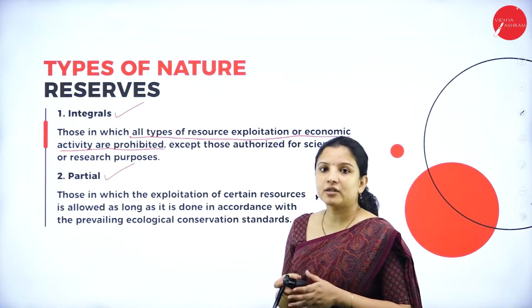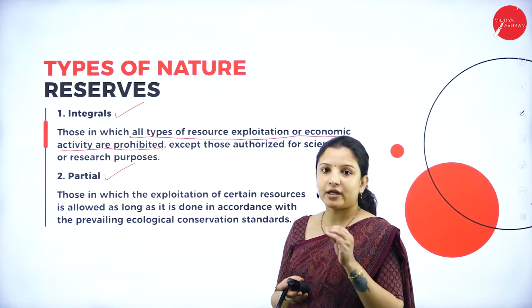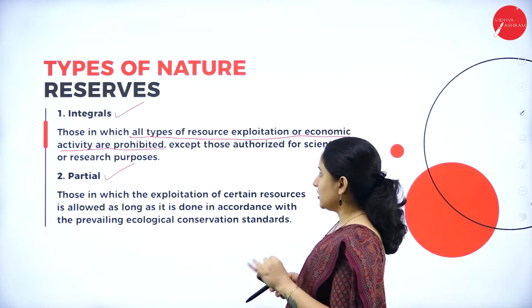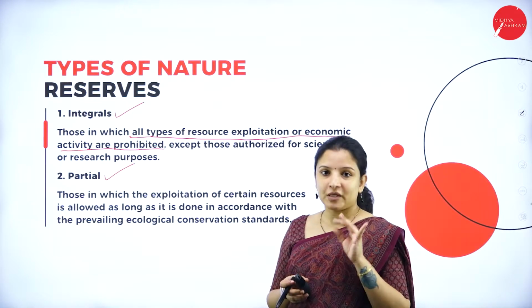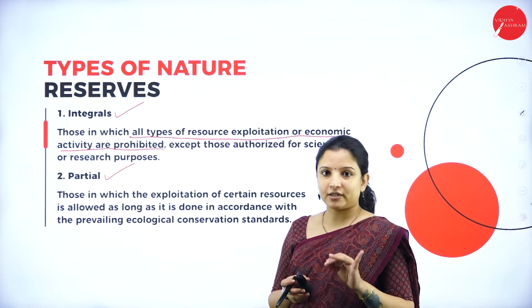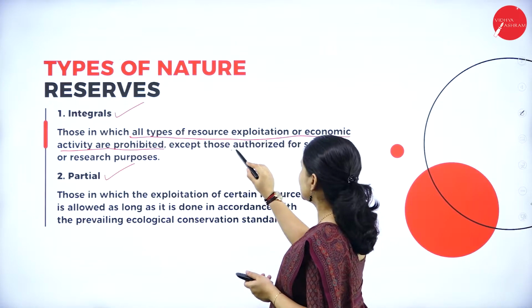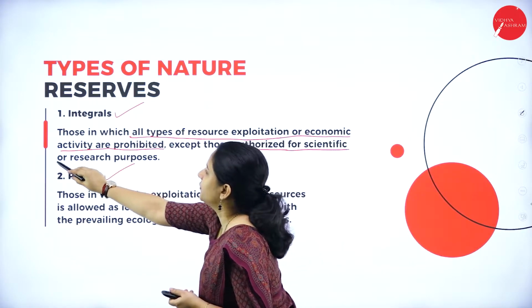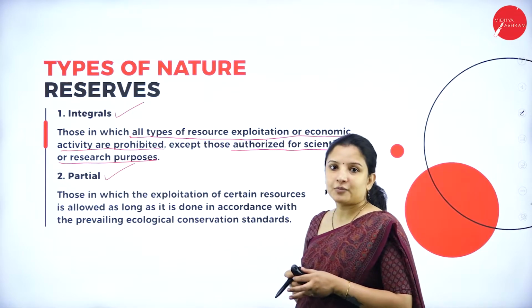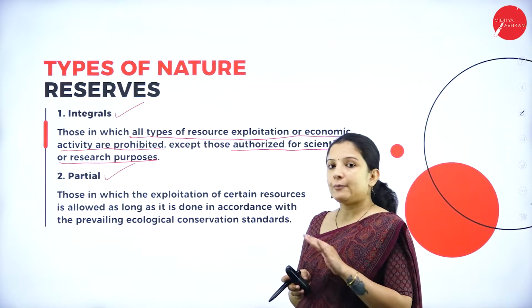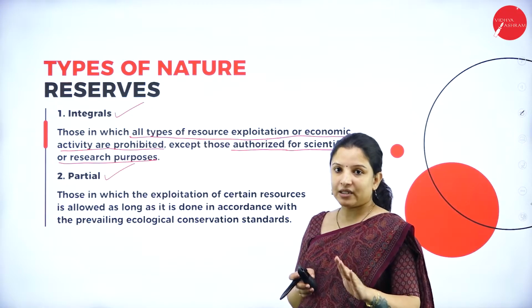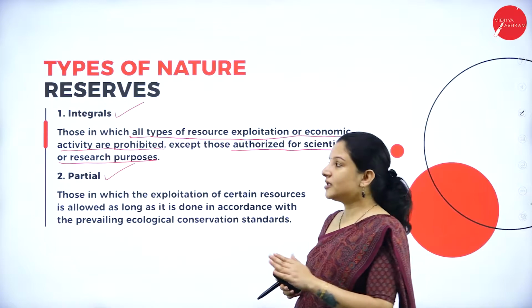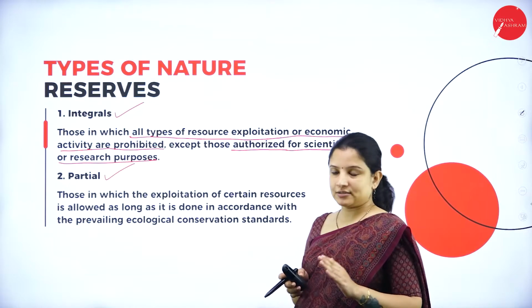The people or the public are not allowed into these areas except those people who have the authority, that is the forest officials, that is those authorized for scientific or research purpose can enter into that particular nature reserve. Apart from that, no other public is allowed or no other recreational activities is allowed in the integral nature reserve.